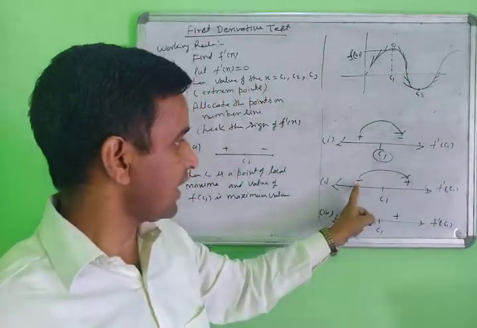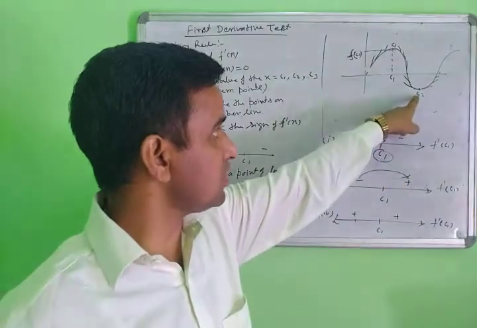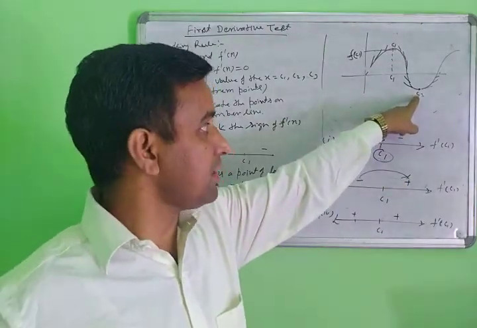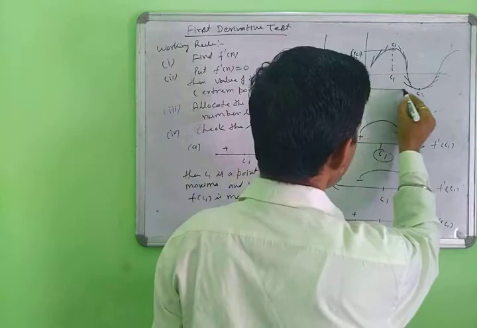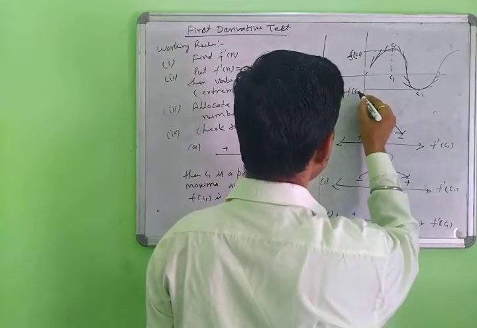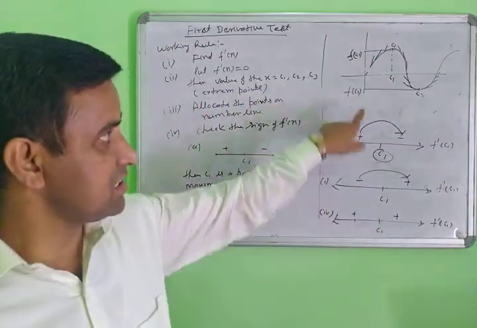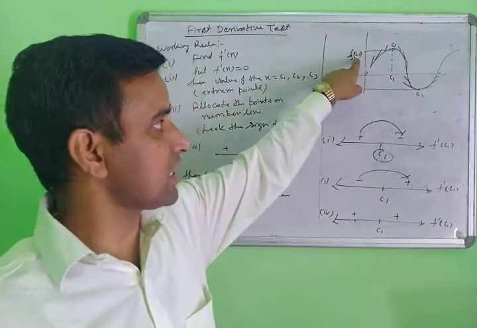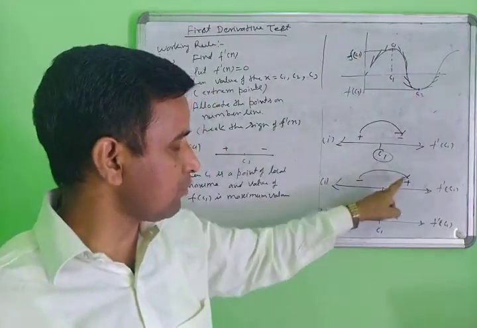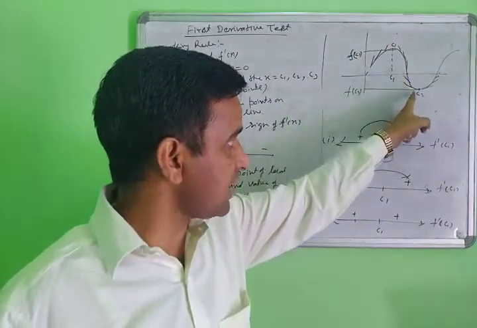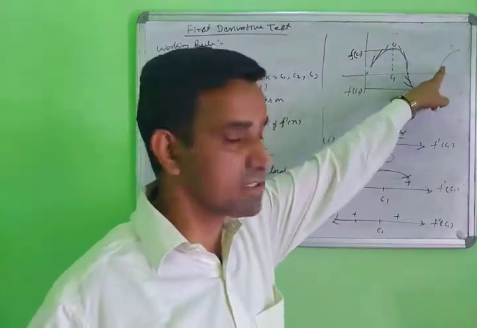So negative to positive means C2 is the minima point, and the value at this point, f(C2), is the minimum value. This is the minimum value and that was the maximum value, because the slope on this side is negative and on this side is positive.